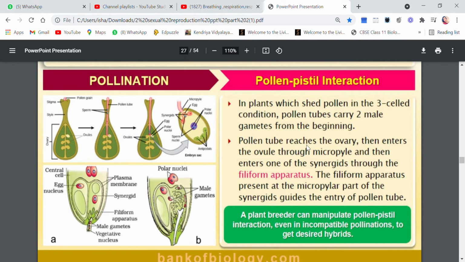Now the pollen tube reaches the ovary, and it enters the ovule through the micropyle. Let me show you.